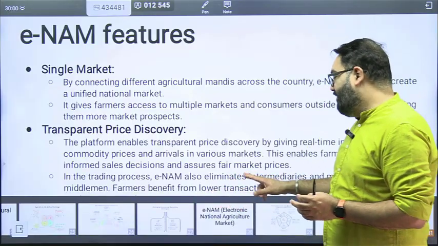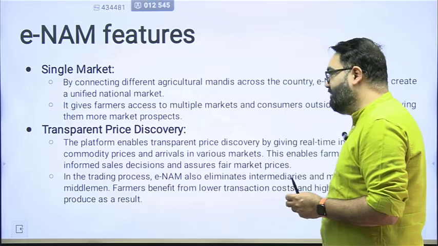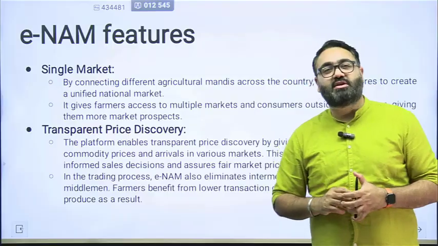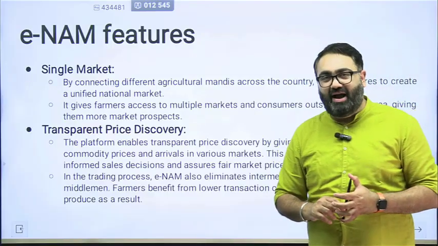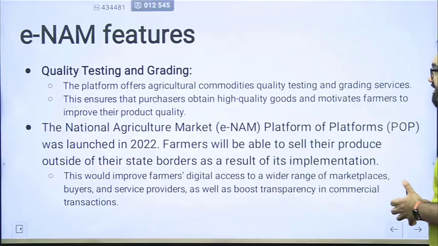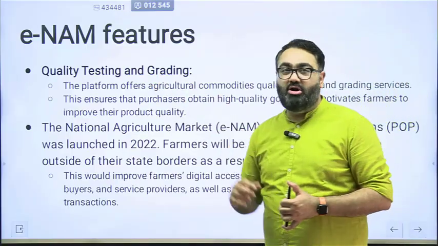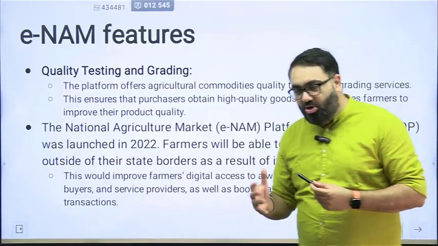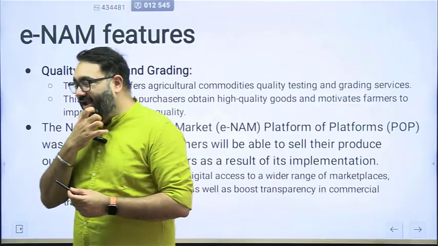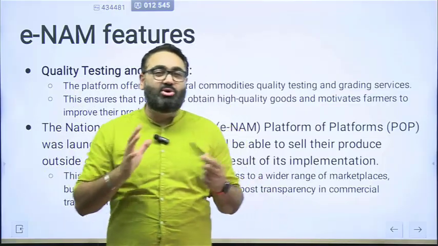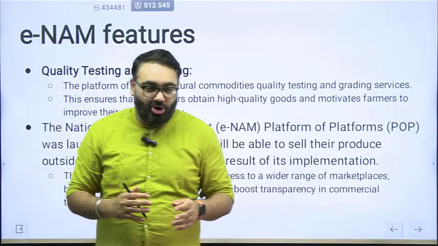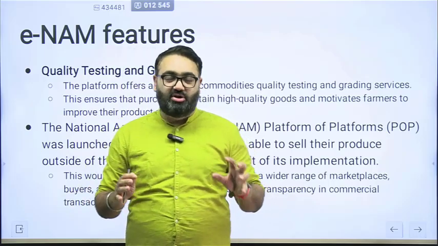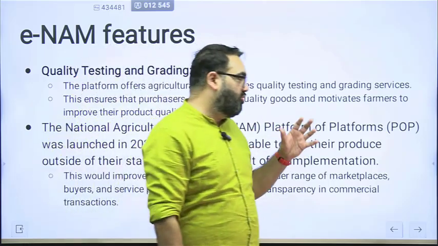That was always working in the interest of the buyers rather than the farmers. Now with this kind of situation coming in, the farmers realize that it is actually in their favor. The online quality testing and grading also make sure that both parties are doing business in good faith. The buyer can also rest assured that the quality of the product he or she is bidding on will be good.